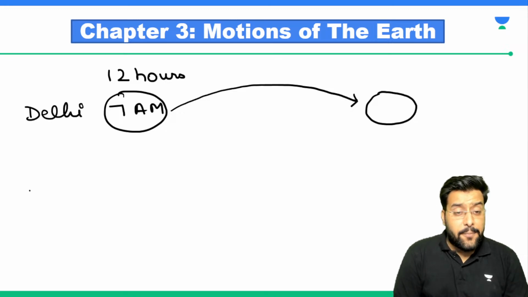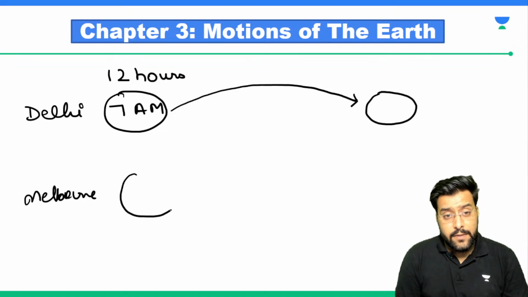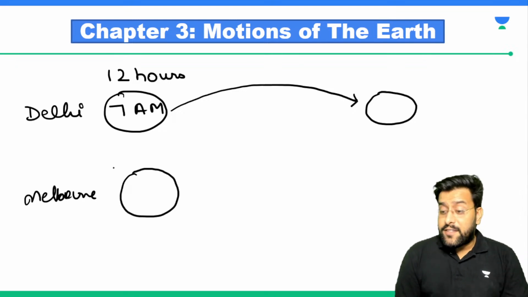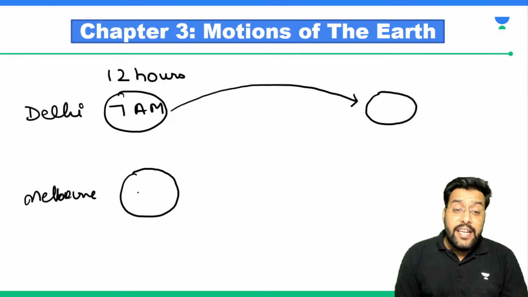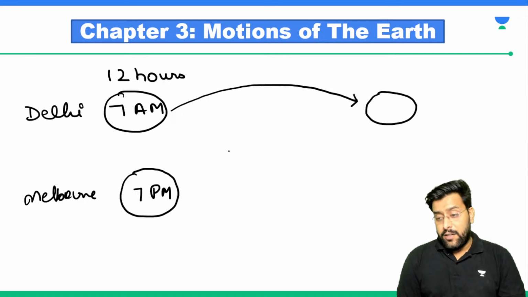I'm just giving you an example, it's not exactly the same. This is Melbourne. So when you took off from Delhi at 7 a.m., it was 7 p.m. in Melbourne, right? You took a journey of 12 hours.